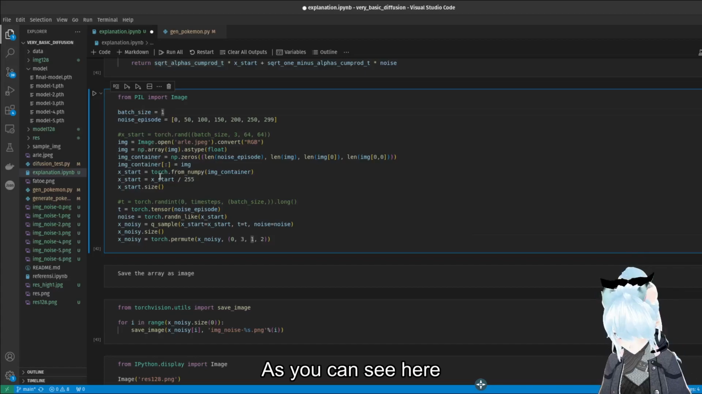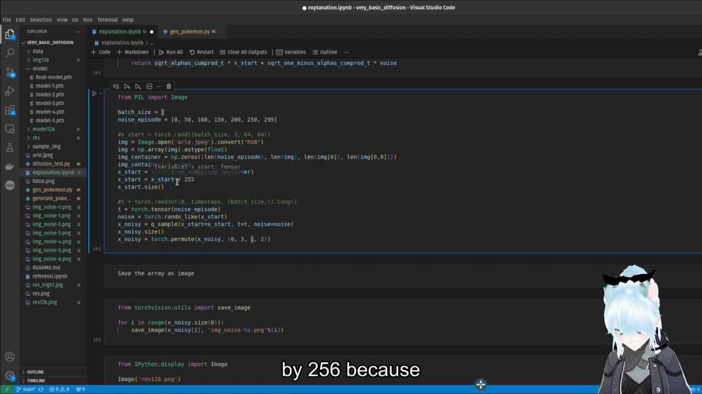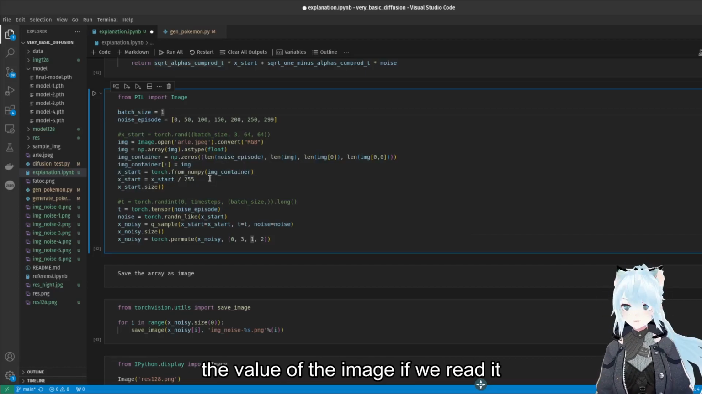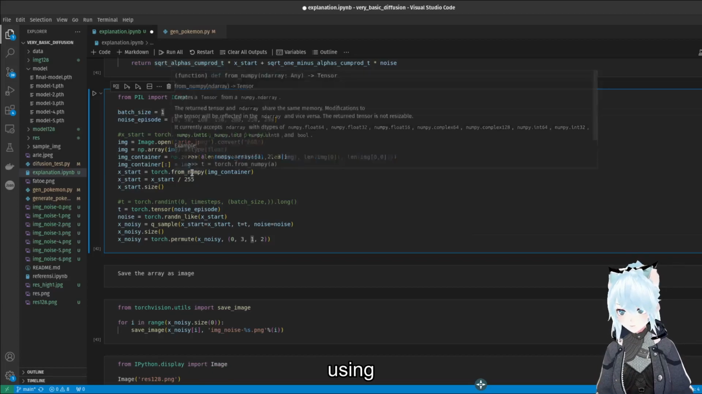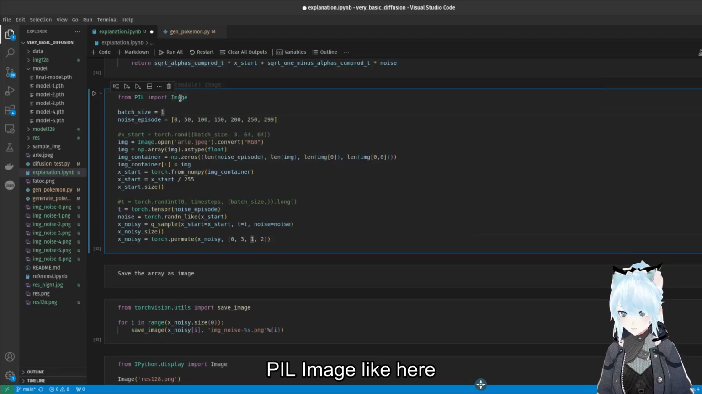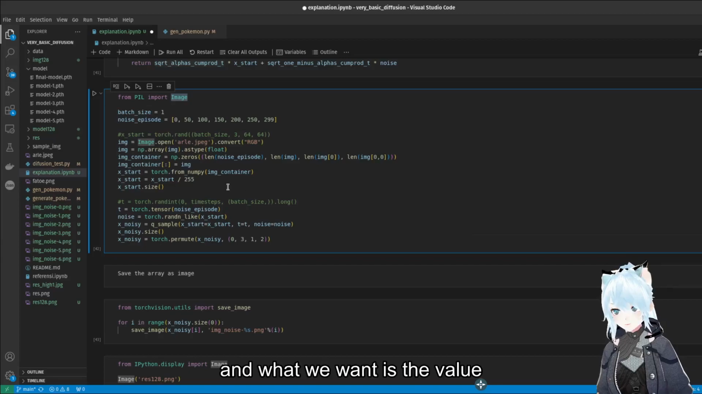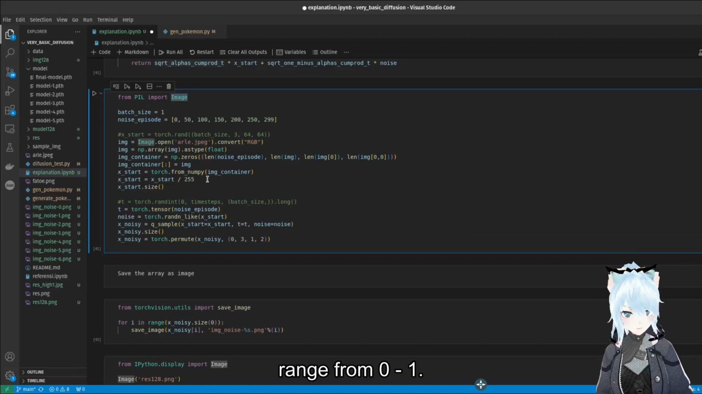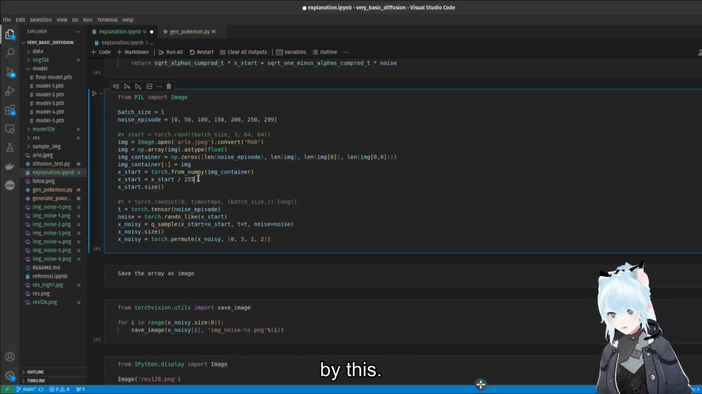In here as you can see, I read the image and then I divide it by 255, because if we read it using a PIL image like here, we will get values from 0 to 255. What we want is the value range from 0 to 1, so we need to divide it by this.